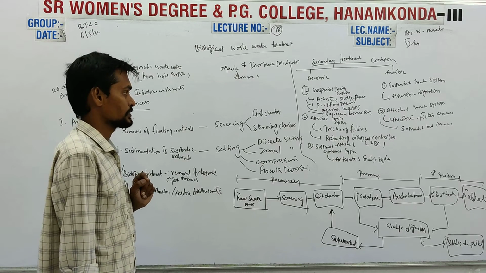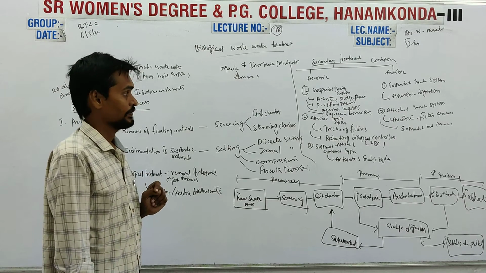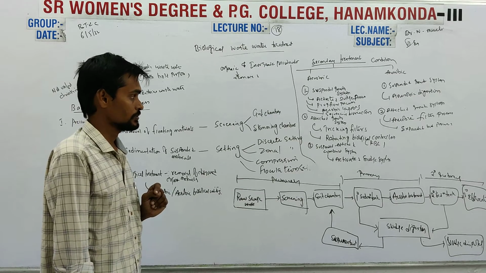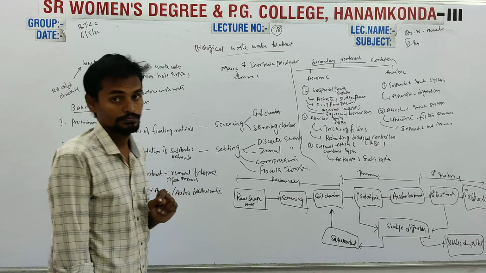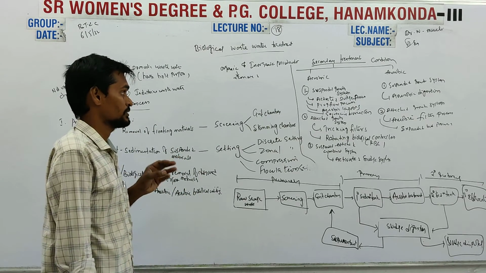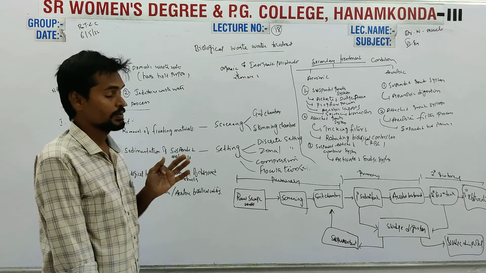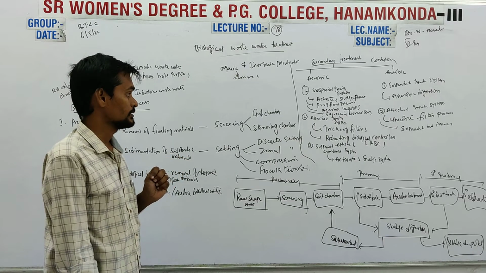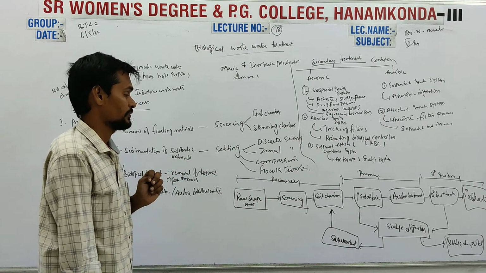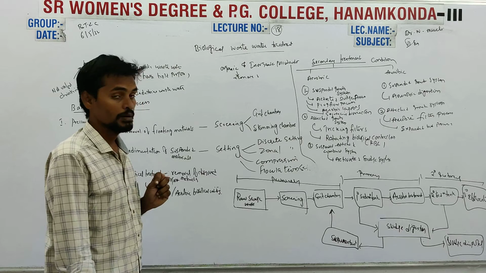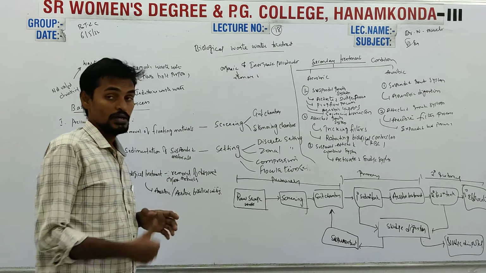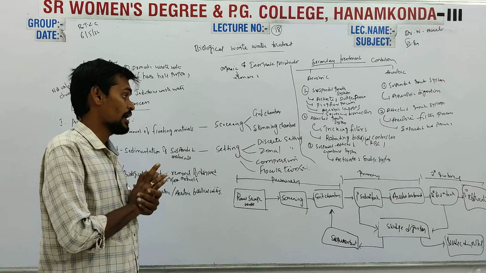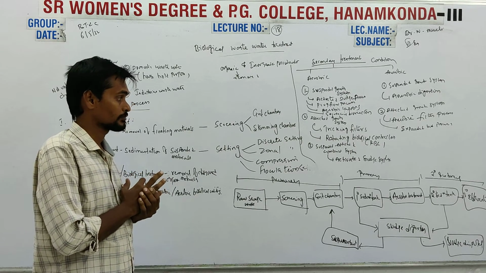In the suspended growth system, we have the activated sludge process, plug flow process, aerobic lagoons, and sequencing bioreactors. Next, in the attached growth system, we have trickling filters and rotating biological contactors. Whereas in the combined system, we have the activated sludge system.